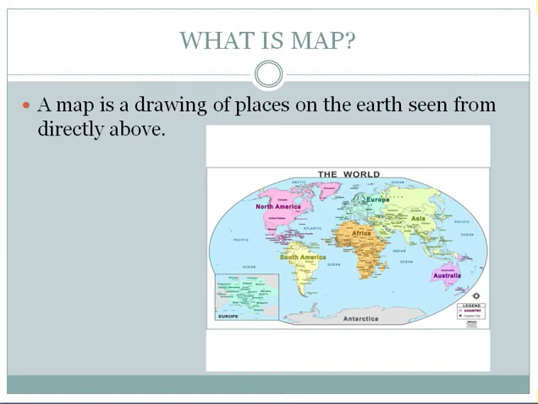Specific things on the map are represented using special symbols. Each map has a scale, which is the ratio of the distance on the map and on the ground. A map can show the whole world with all the continents and oceans, or it can show only one country or even only one town or village.